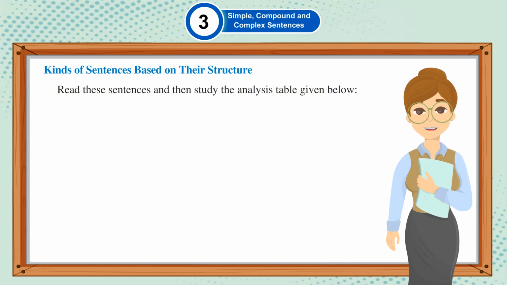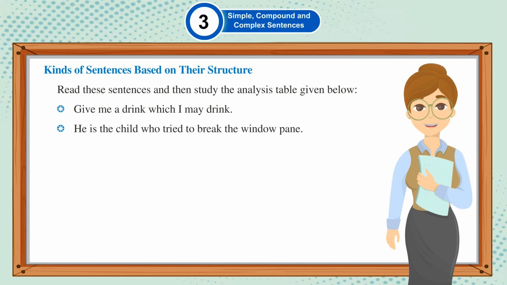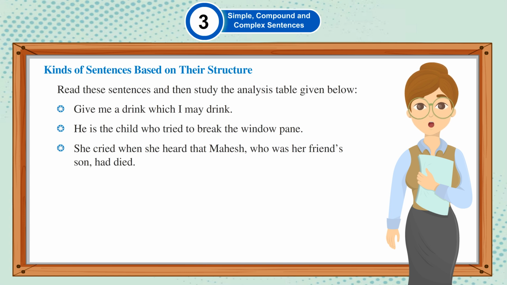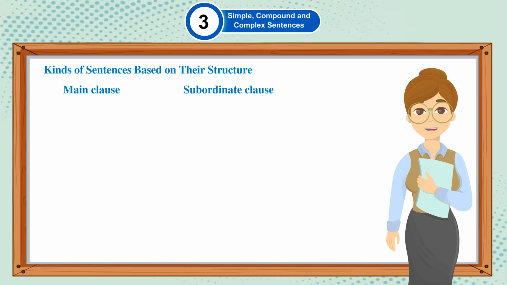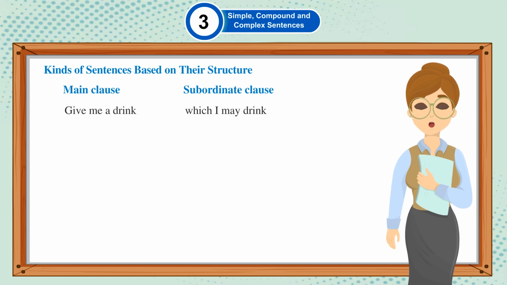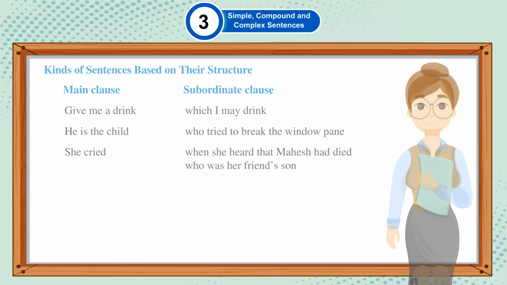Read these sentences and then study the analysis table given below. Give me a drink which I may drink. He is the child who tried to break the window pane. She cried when she heard that Mahesh, who was her friend's son, had died. Main clause, subordinate clause. Give me a drink which I may drink. He is the child who tried to break the window pane. She cried when she heard that Mahesh had died, who was her friend's son.